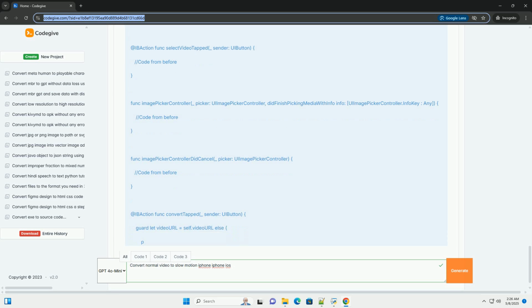CMSampleBufferCreateCopyWithNewTiming creates a copy of the sample buffer with the adjusted timing information. pixelBufferAdaptor.append(pixelBuffer, withPresentationTime:) appends the pixel buffer to the asset writer.